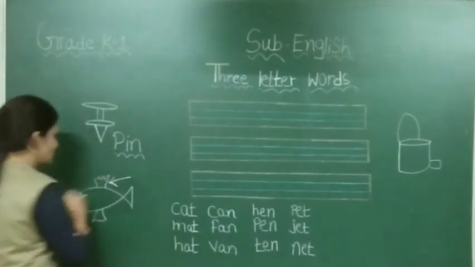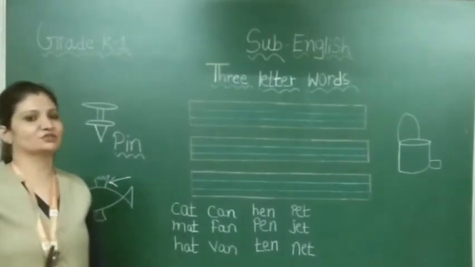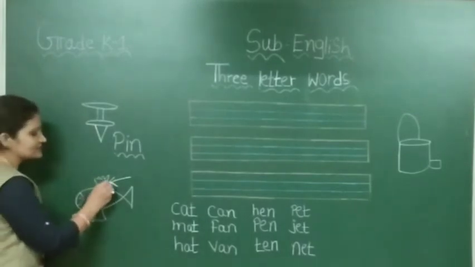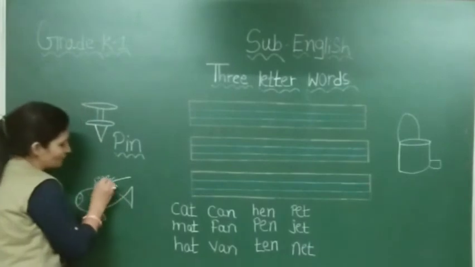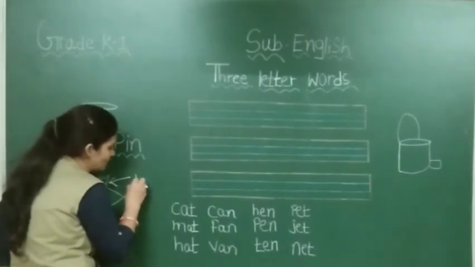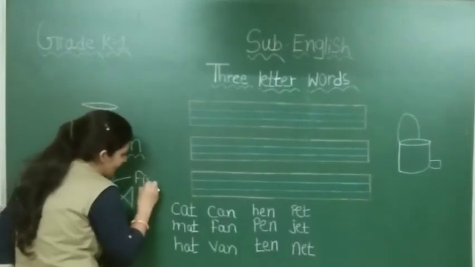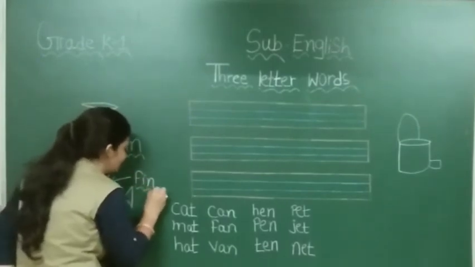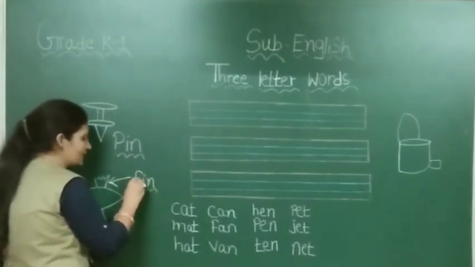Now second one, this is a picture of a fish. Very good. And what is this? This is fin. So what is the spelling of fin? Where is fin? This one is fin. F-I-N. In phonics, F-I-N, fin.